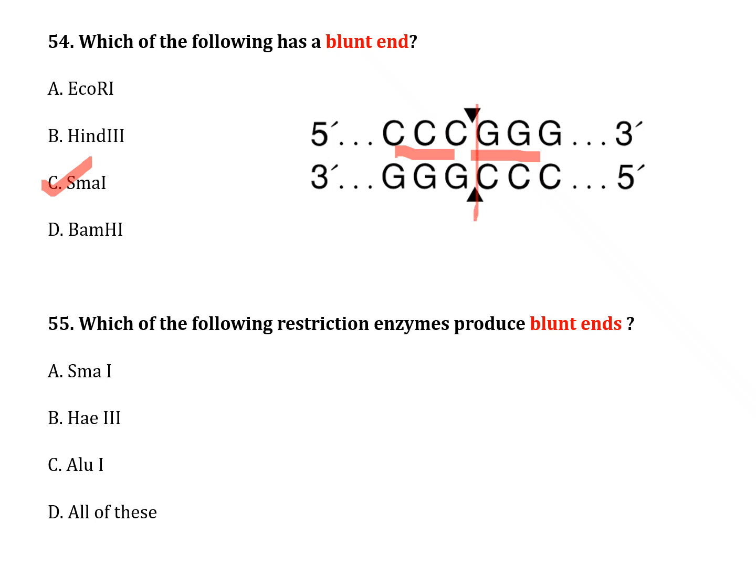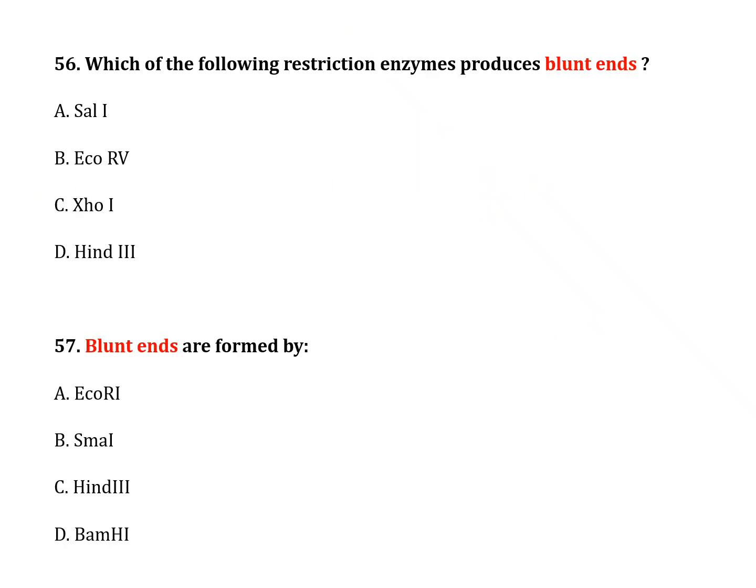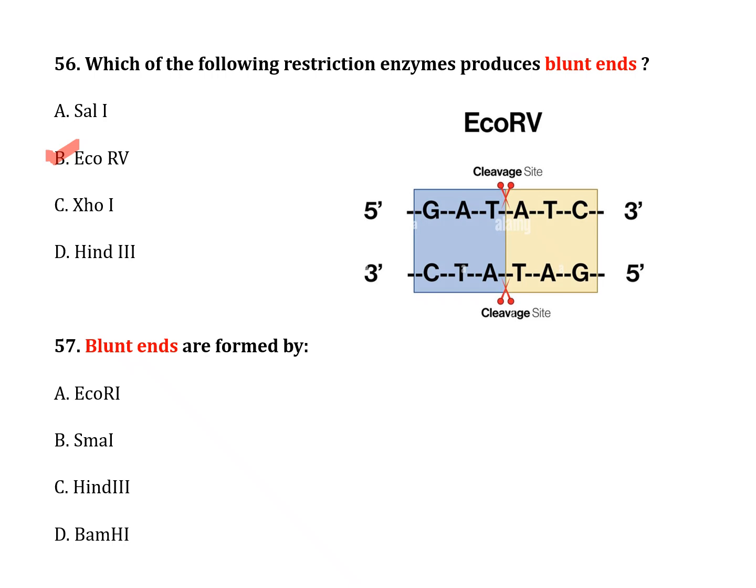The next question, number 55. Which of the following restriction enzymes produce blunt ends? Option A, SmaI; option B, HaeIII; option C, AluI; option D, all of these. The correct answer is option D, all of these. The next question, number 56. Which of the following restriction enzymes produce blunt ends? Option A, SalI; option B, EcoRV; option C, XhoI; option D, HindIII. The correct answer is option B, EcoRV. The recognition site of EcoRV is GATATC. It has a blunt end.